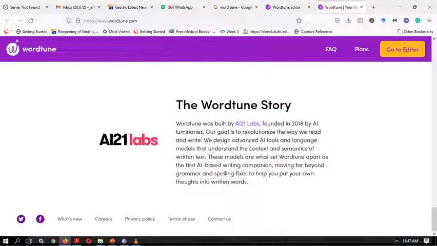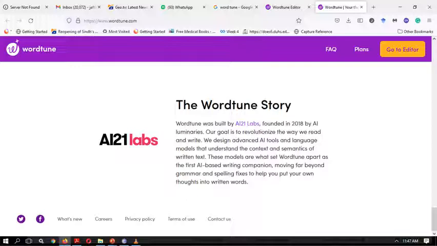Wordtune was built by AI21 Labs, and one of its key features is that it has incorporated artificial intelligence. By using artificial intelligence as a writing companion, they go far beyond grammar and spelling fixes, give your thoughts a little bit of expression, and help you in writing by giving you a lot of options to choose from.